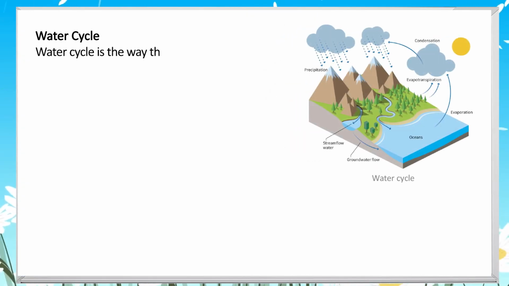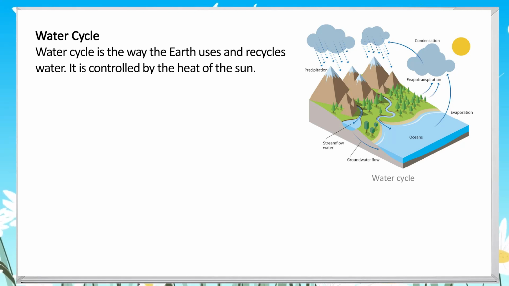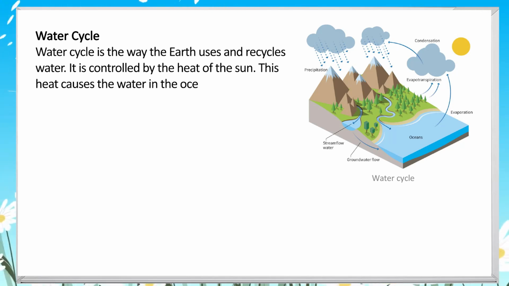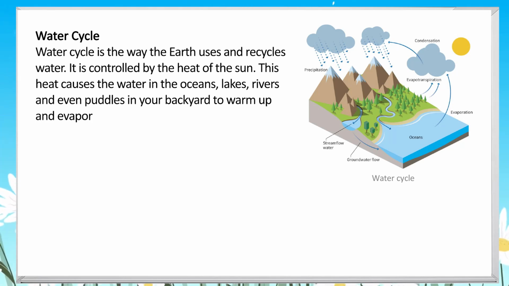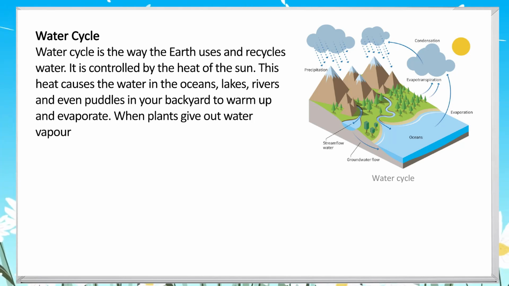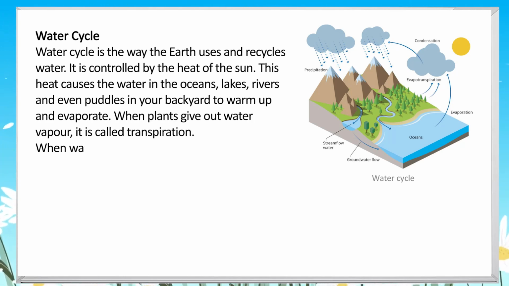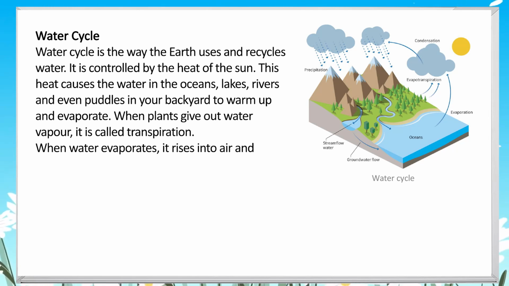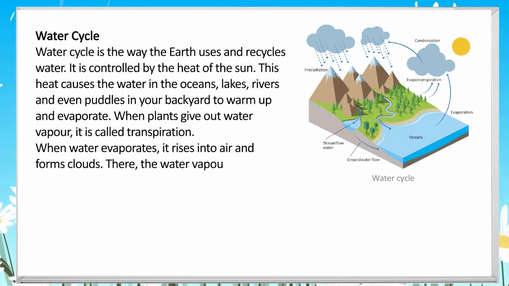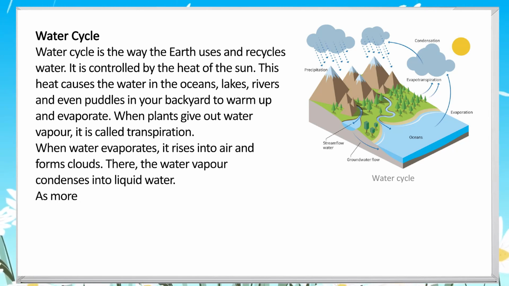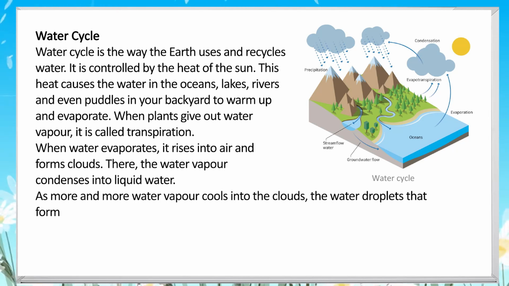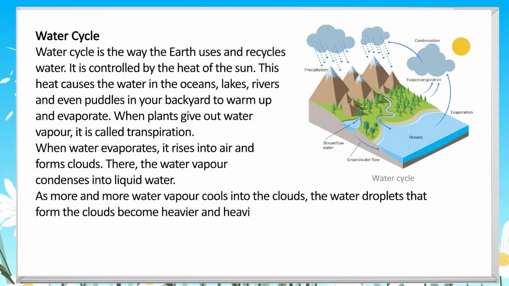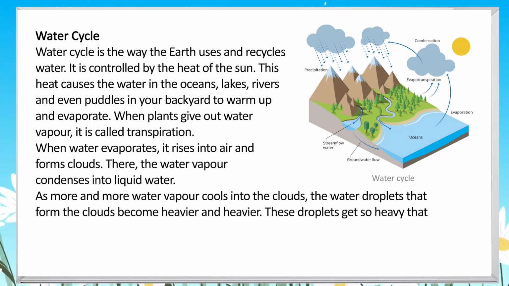Water cycle. Water cycle is the way the earth uses and recycles water. It is controlled by the heat of the sun. This heat causes the water in the oceans, lakes, rivers and even puddles in your backyard to warm up and evaporate. When plants give out water vapor, it is called transpiration. When water evaporates, it rises into air and forms clouds. There, the water vapor condenses into liquid water.